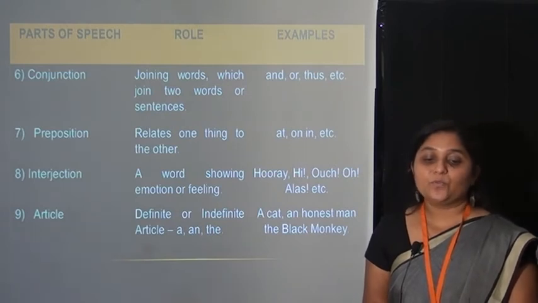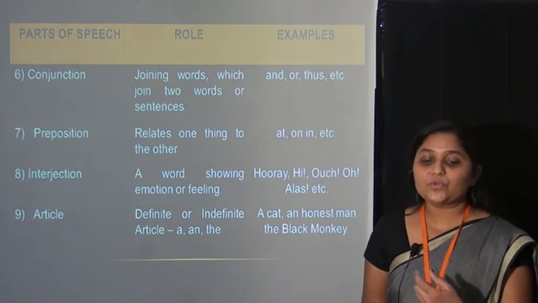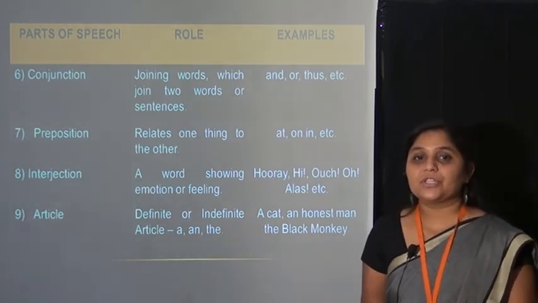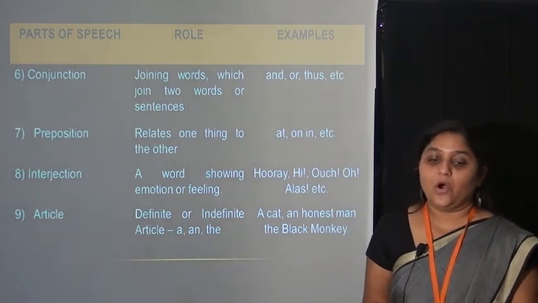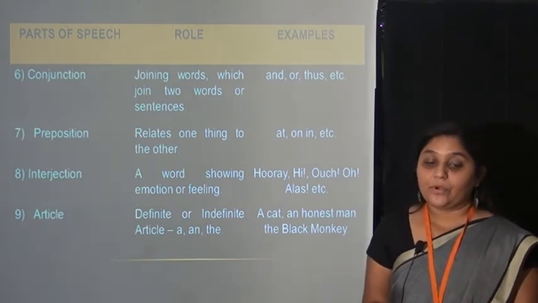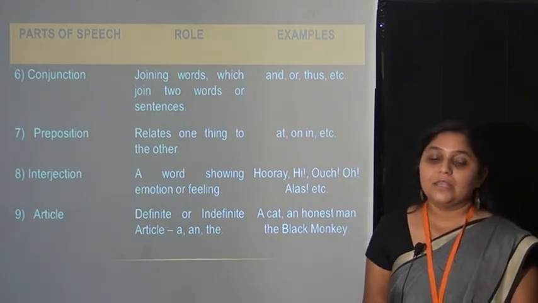These all are conjunctions. Prepositions relate one thing to the other. For examples, we have at, on, in, etc. We can say all are prepositions. Eighth one, interjection. What is an interjection? A word showing emotions or feelings. That is, we can say those are interjections.